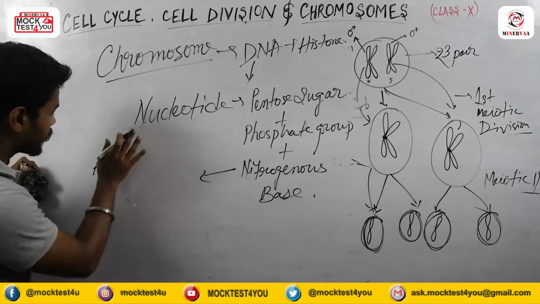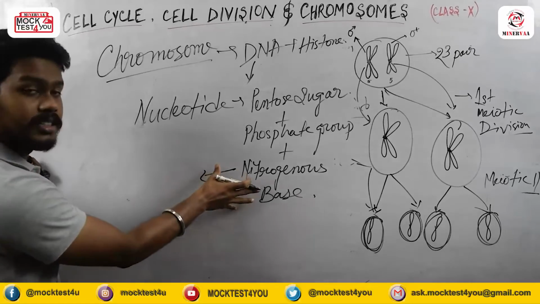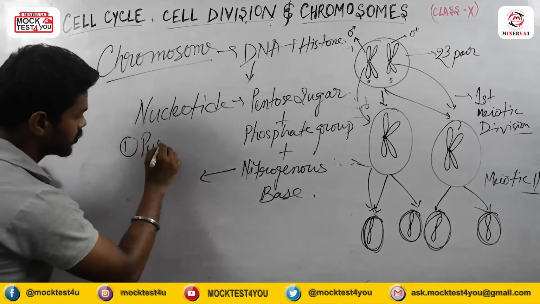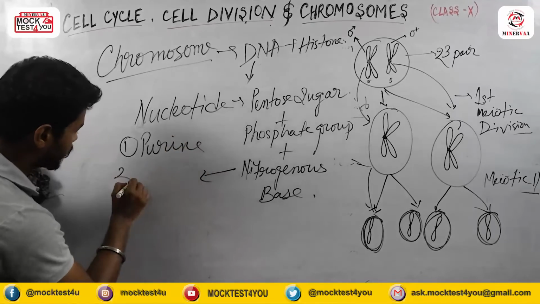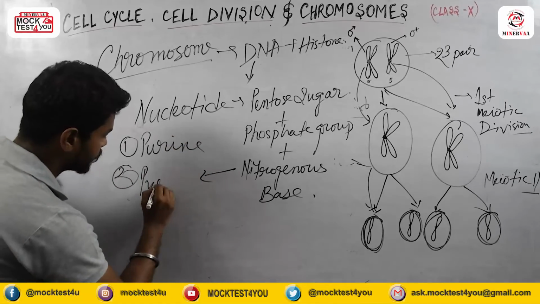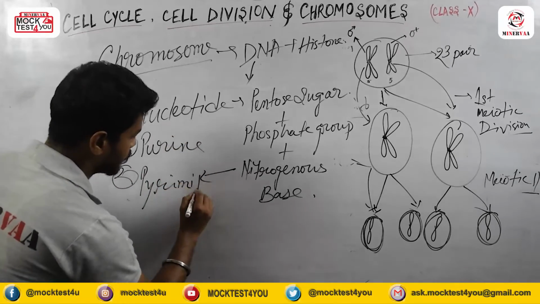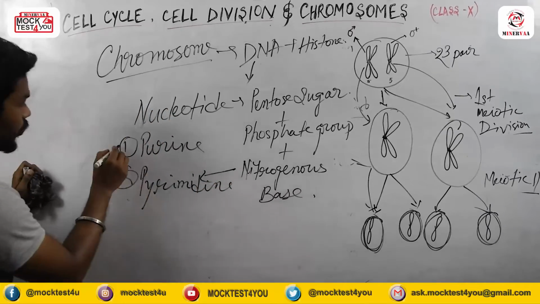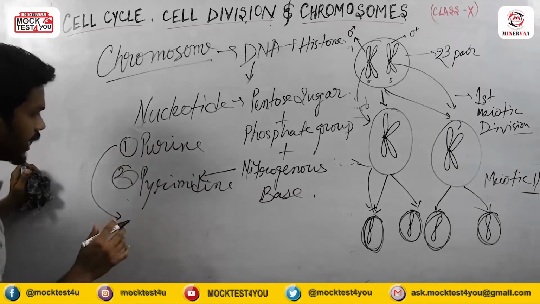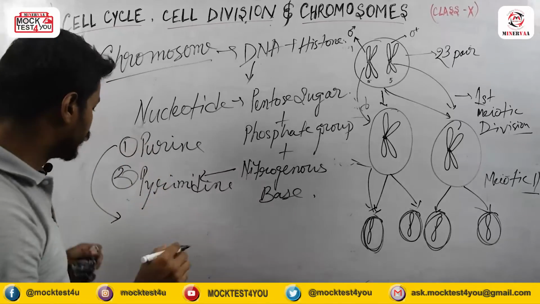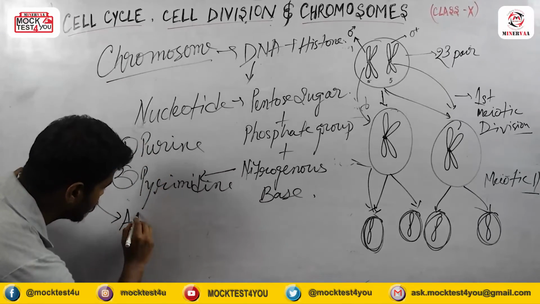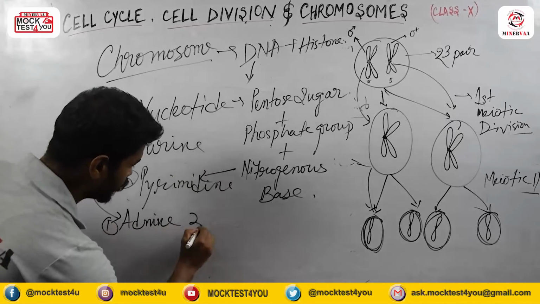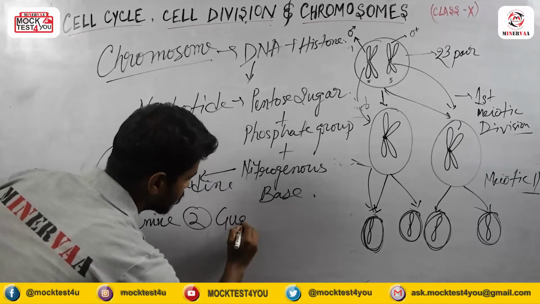First let me divide the nitrogenous bases into two categories. One is purine and the second is pyrimidine. There are two types of purines, which are adenine and guanine.